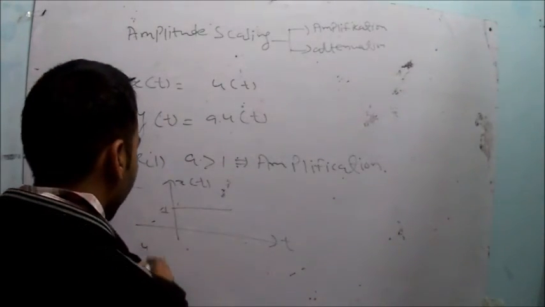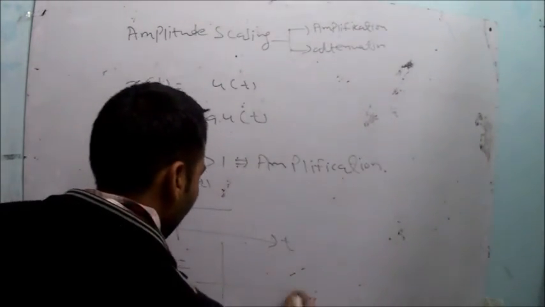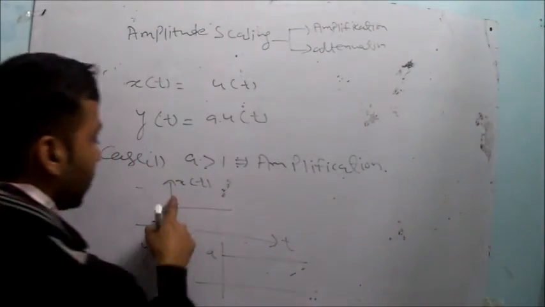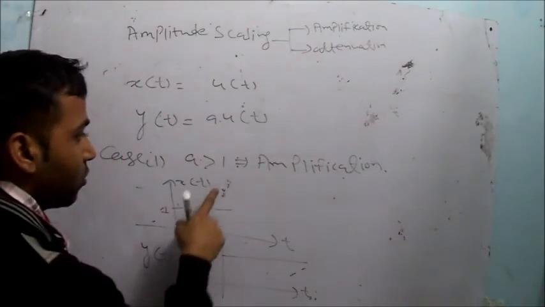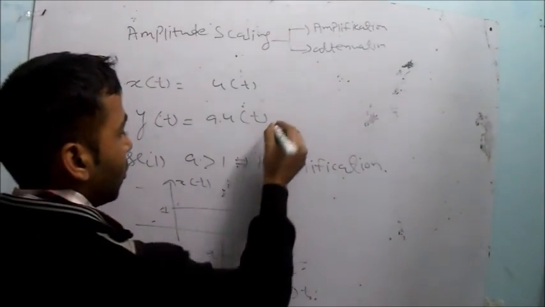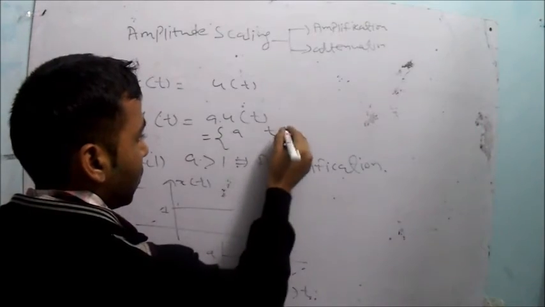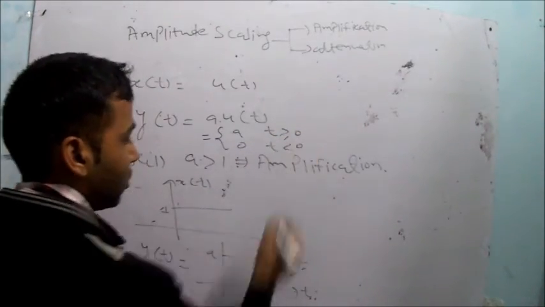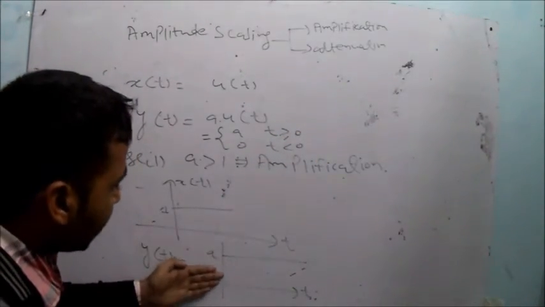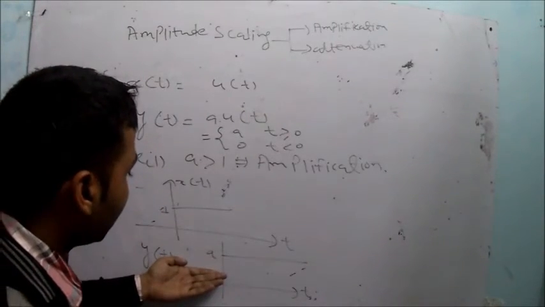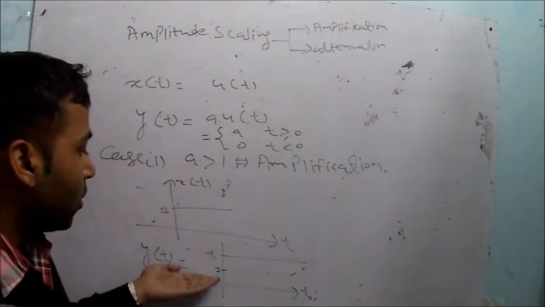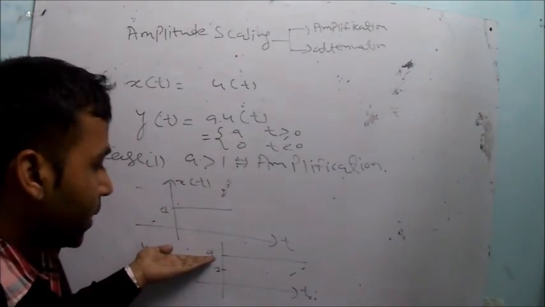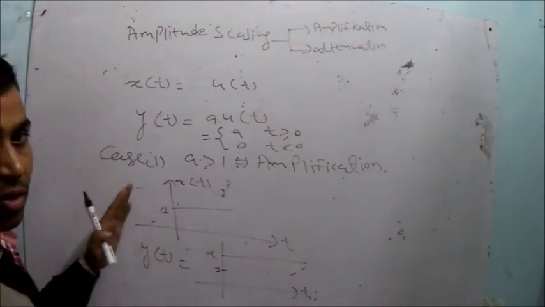Now what is the y(t)? y(t) will be equal to a, because a multiplied by 1 is equal to a, when t is greater than or equal to 0. Its value is 0 when t is less than 0. So this time a is greater than 1, that's why you can say the signal is amplified by the magnitude a. This is the case of the amplification.